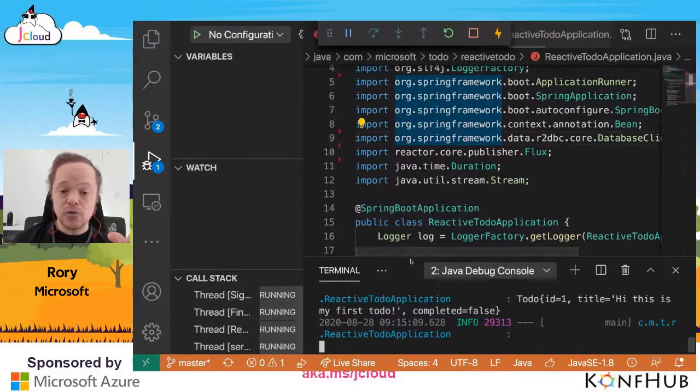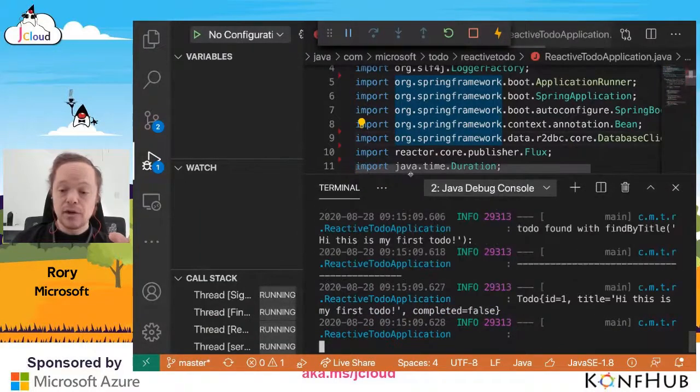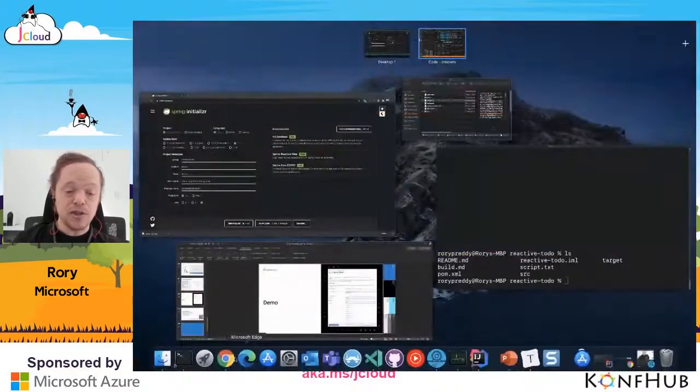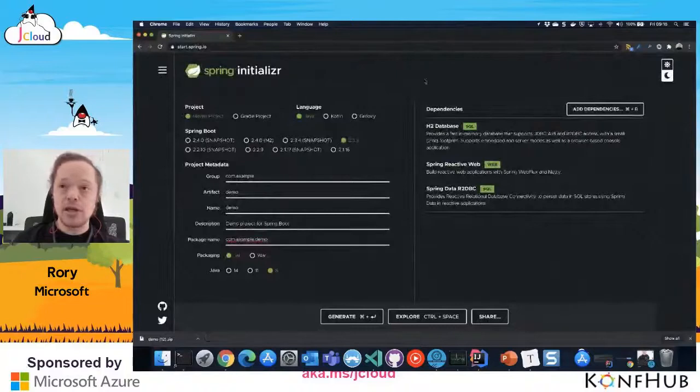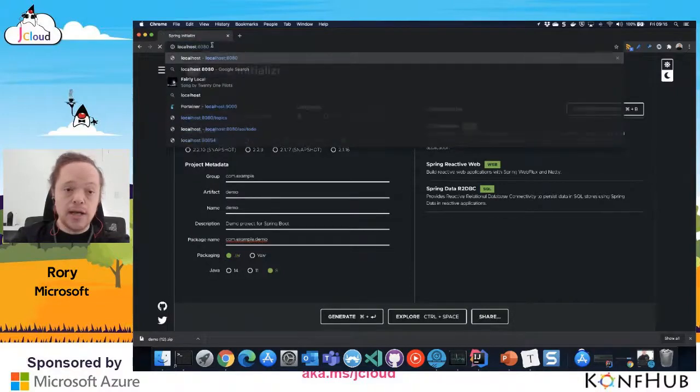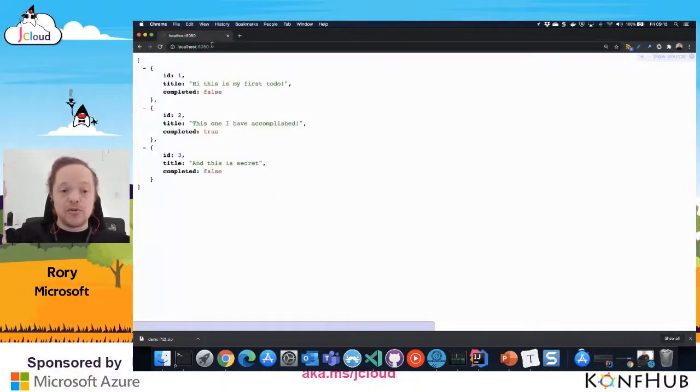It's going to connect to my database. It's going to insert my to-dos. And then it's going to create my RESTful services. And it was quick because it's an H2 database. So now you should see my RESTful services here. And I can go to localhost:8080, and voila, I have my to-dos. It's as simple as that. I created a reactive application.